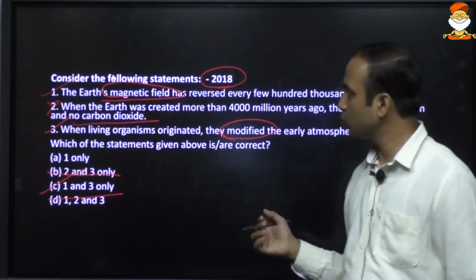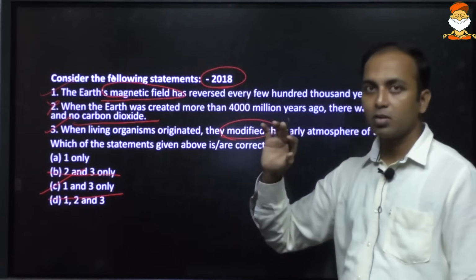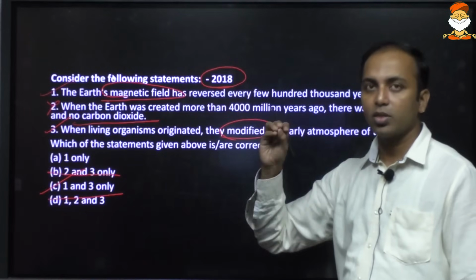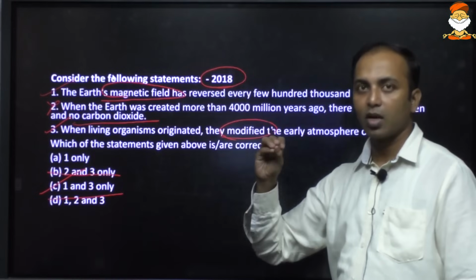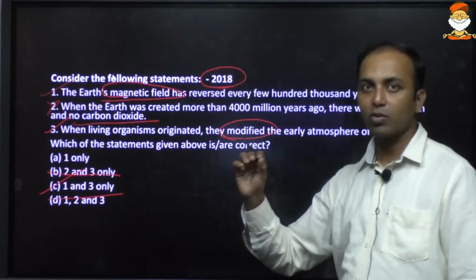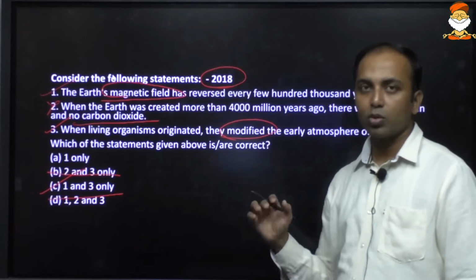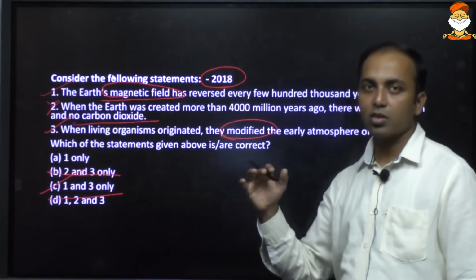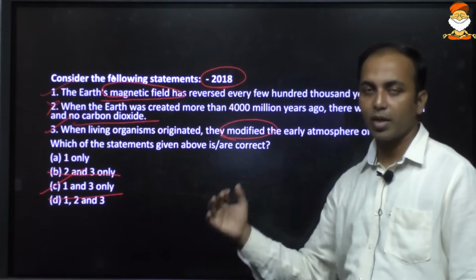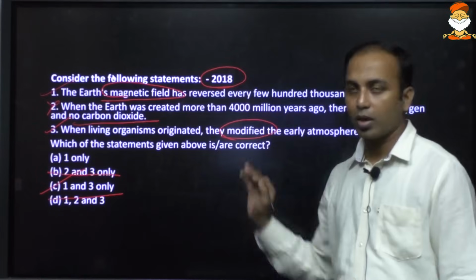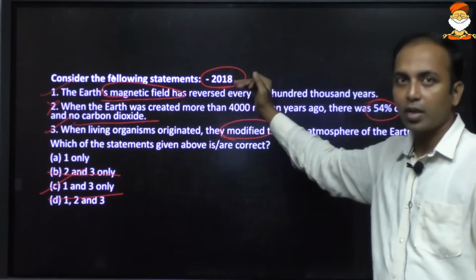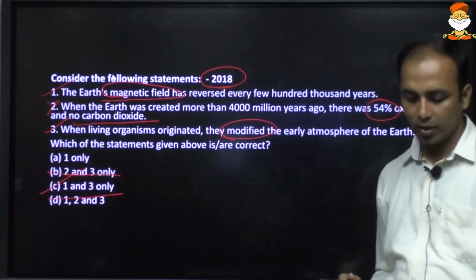Basically the news was that the Earth's magnetic north pole is shifting, and it has shifted a considerable distance, and this was creating problems with navigation. So upgradation of the navigation system was being undertaken, and for this reason it was in the news. From that context a conceptual question was formulated.